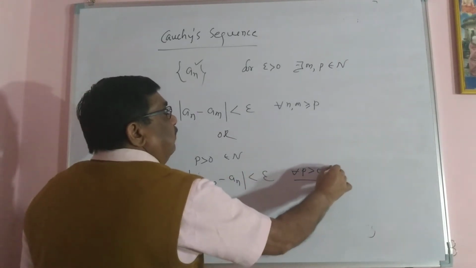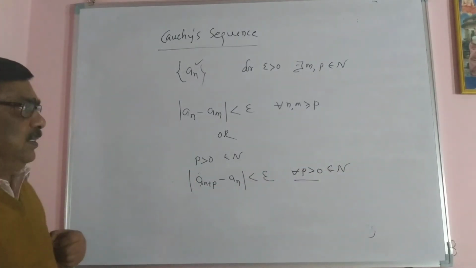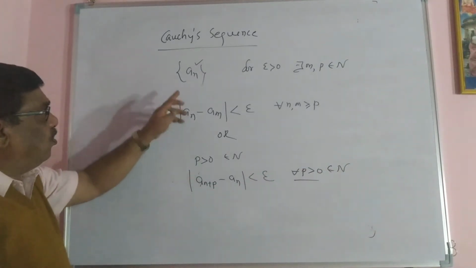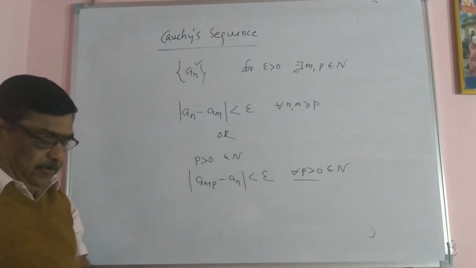Then this a_n is called a Cauchy sequence.